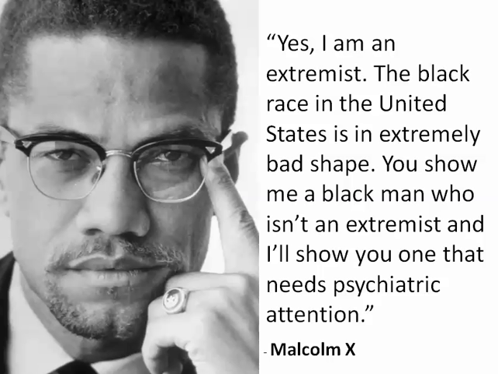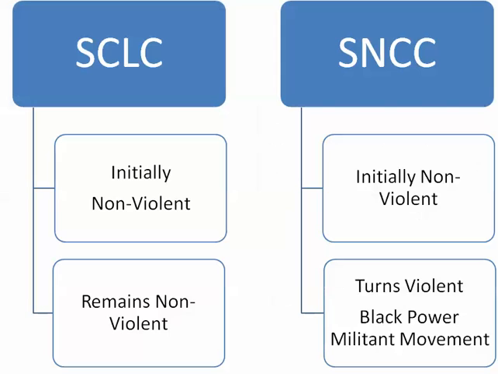And one of the Black Power leaders was Malcolm X, and he says, "Yes, I am an extremist. The black race in the United States is in extremely bad shape. You show me a black man who isn't an extremist, and I'll show you one that needs psychiatric attention." And that was Malcolm X. And that shows how the Student Nonviolent Coordinating Committee was initially nonviolent, but then turned violent with the Black Power and other militant movements. Okay, and that the SCLC was initially nonviolent and remained nonviolent.